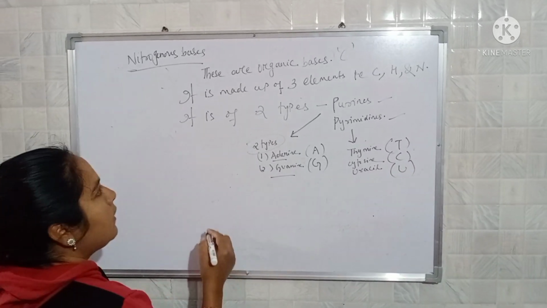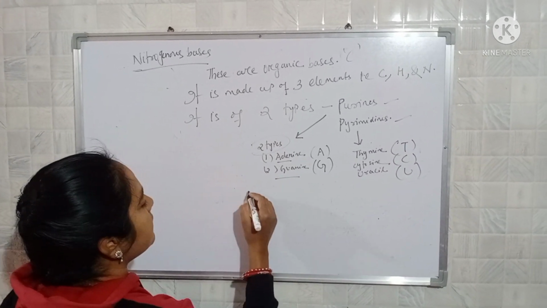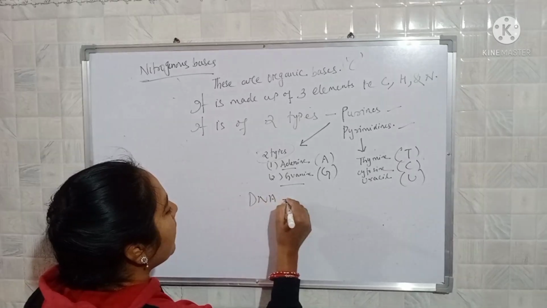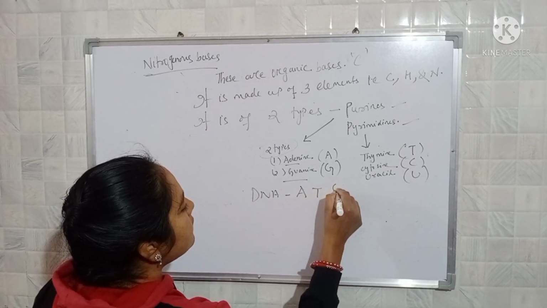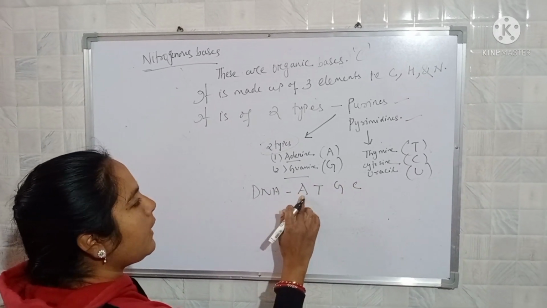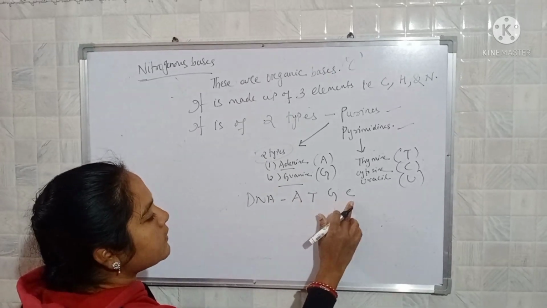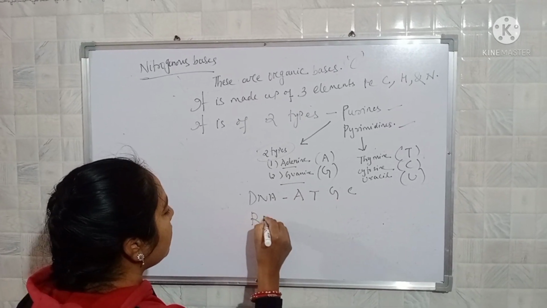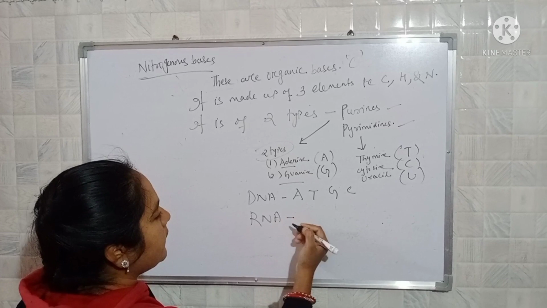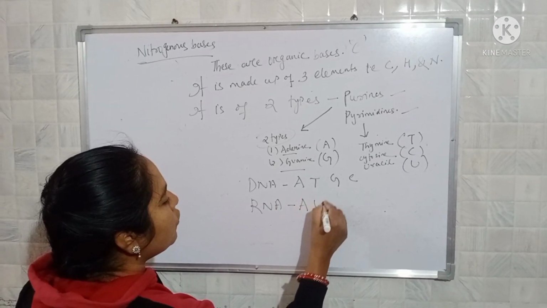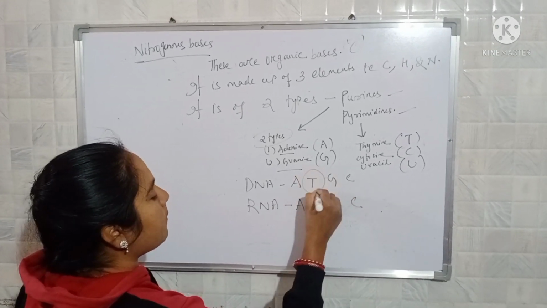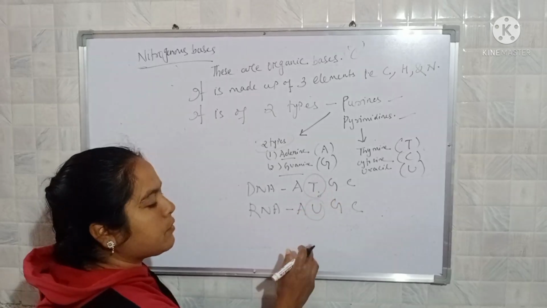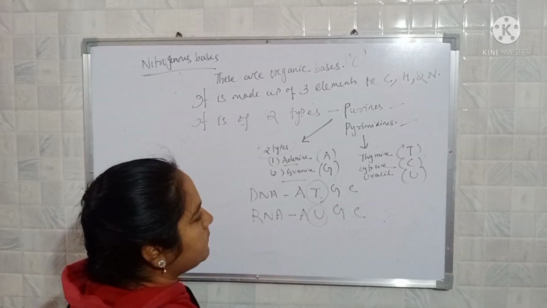In DNA the nitrogen bases may be A, T, G and C, adenine, thymine, guanine, cytosine, but in RNA, that is ribonucleotide, it is A, U, G, C. T is replaced by U, thymine is replaced by uracil here.